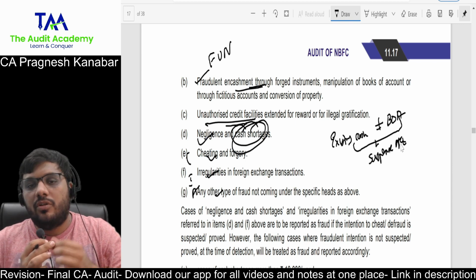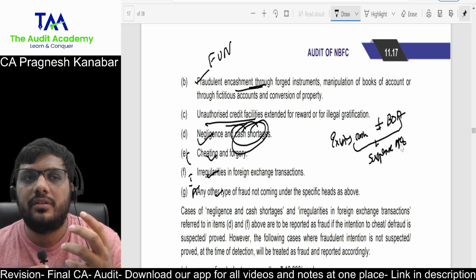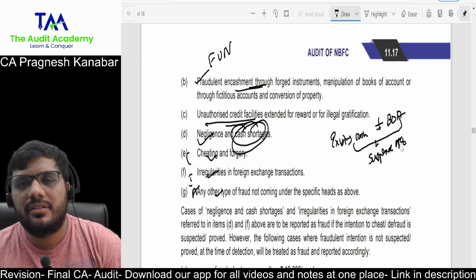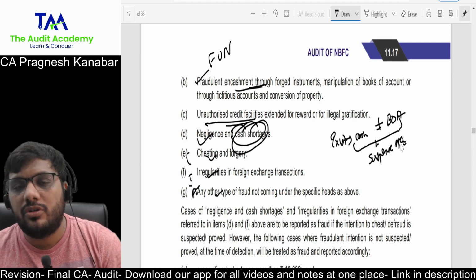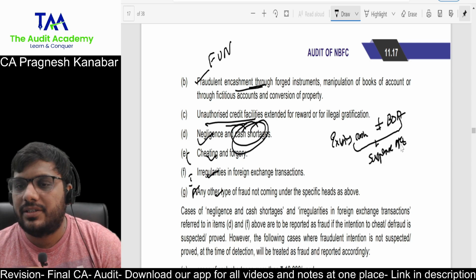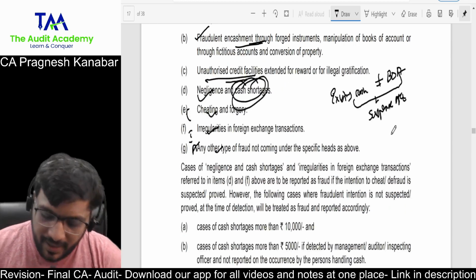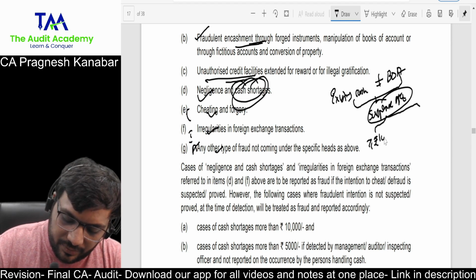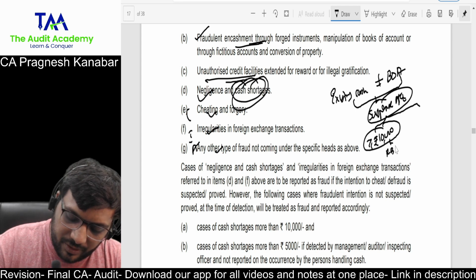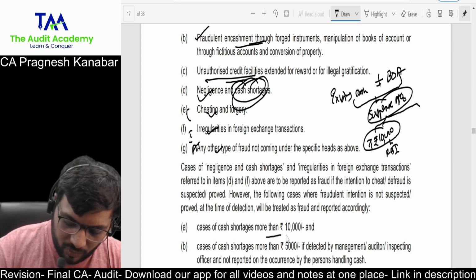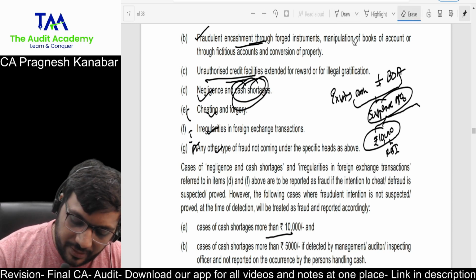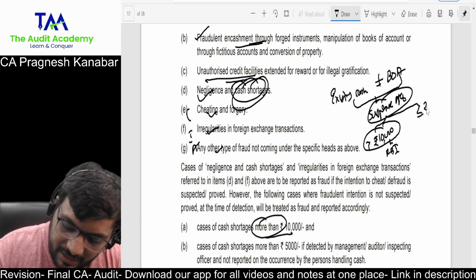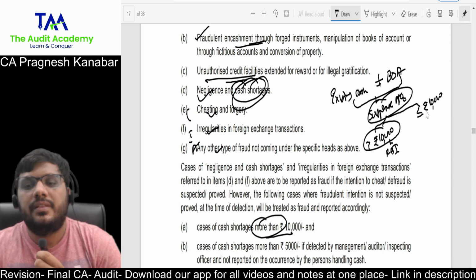Now, for a cash shortage to be called a fraud, it may not always be a fraud, right? It is possible that the errors could be unintentional. But NBFCs will not report the fraud to RBI saying, hello, it was unintentional. So RBI has defined the limit for cash shortage. They say that if such a suspense account gets created, and if the amount is more than rupees 10,000, then such an instance must be reported to RBI. However, if it is less than or equal to rupees 10,000, then don't report to RBI.